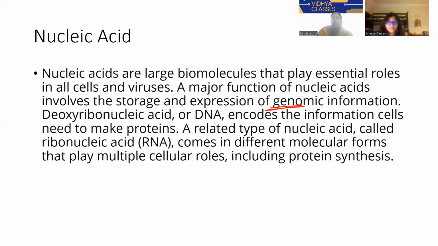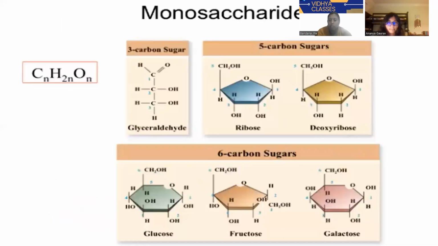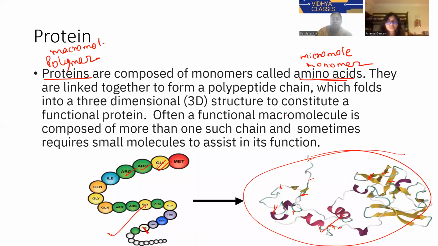So DNA is deoxyribose nucleic acid, in which we have only H, not OH. And in RNA, we have OH and OH. Clear?